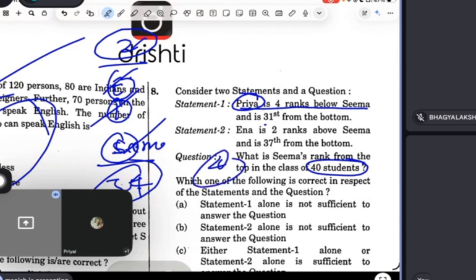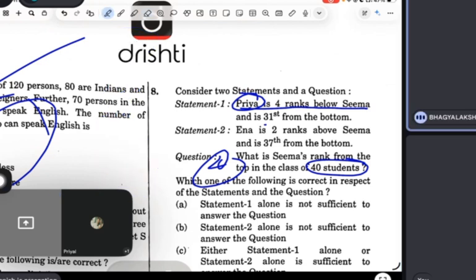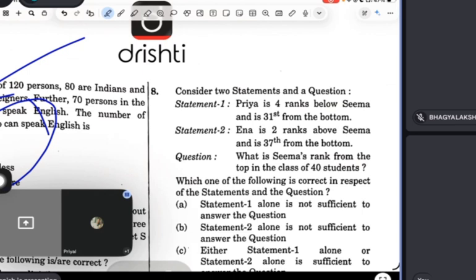Very good thing, guys. I'm solving for your sake, but I had understood my question: either statement is sufficient. Do you understand, Manish? Yes, Manish understood.